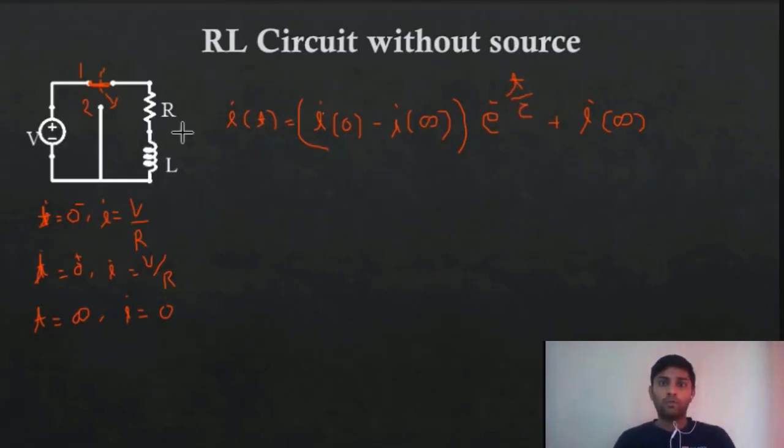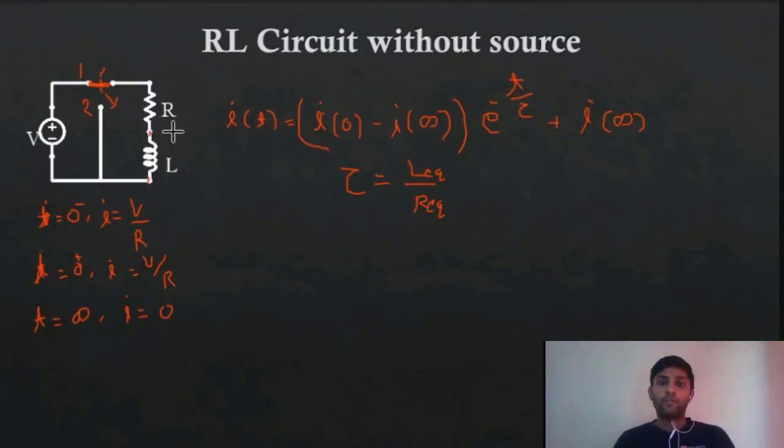Tau is nothing but the time constant, and it is given by L by R. If in the circuit there are many different values of R or many different values of L, I will take the equivalent of them. So I will take L equivalent and R equivalent. There may be some more resistors, or some parallel resistors, or some other combination of resistors, so I will take the R equivalent across this inductor.